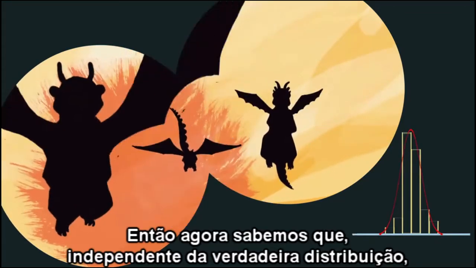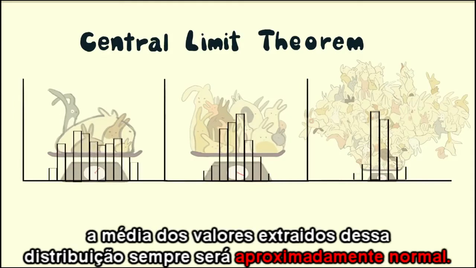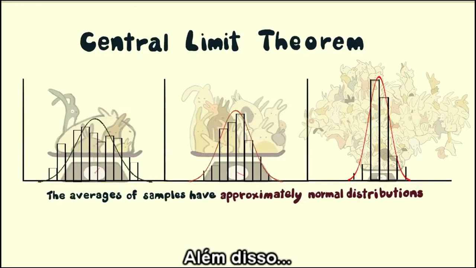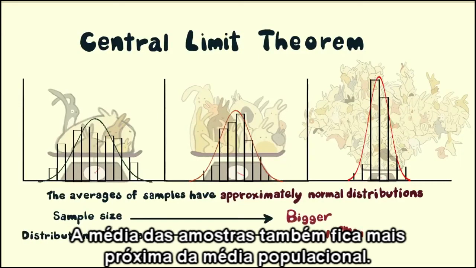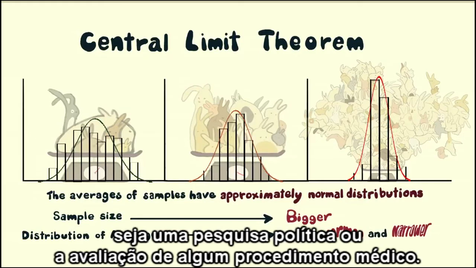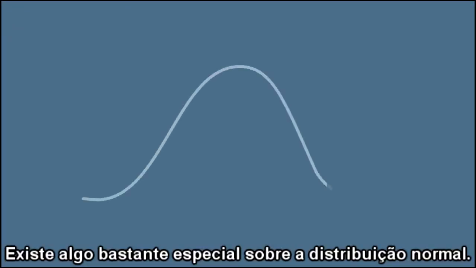So now we know that regardless of a true distribution, the central limit theorem shows that the average of values drawn from the distribution will always be approximately normal. Furthermore, the bigger the sample size, the narrower the distribution of average becomes, and the closer the mean of the sample gets to the true mean of the population. This is why sample size matters so much in any statistical analysis, whether it is a political poll or evaluation of a medical procedure. There is something very special about the normal distribution.